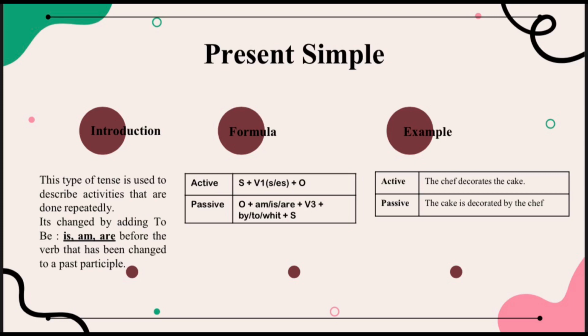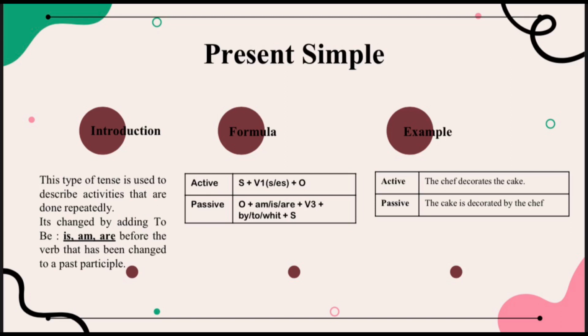For the pattern present simple, this type of tense is used to describe activities that are done repeatedly. It's changed by adding to be, like is, am, are before the verb that has been changed to a past participle. The formula in the active voice is subject plus verb 1 plus object.